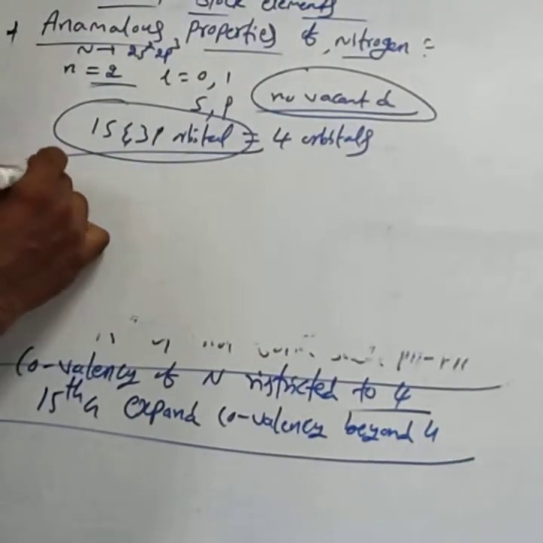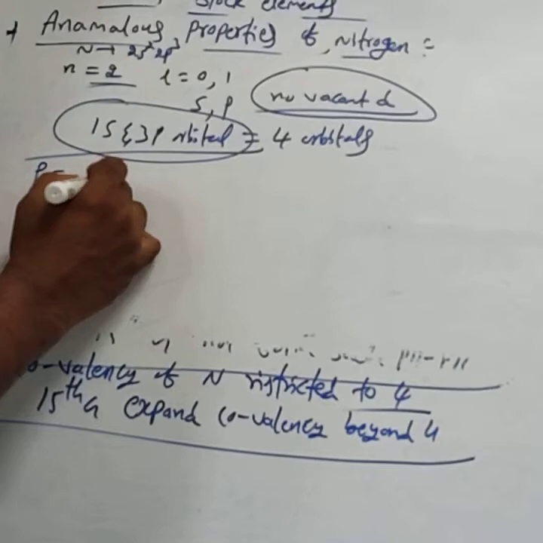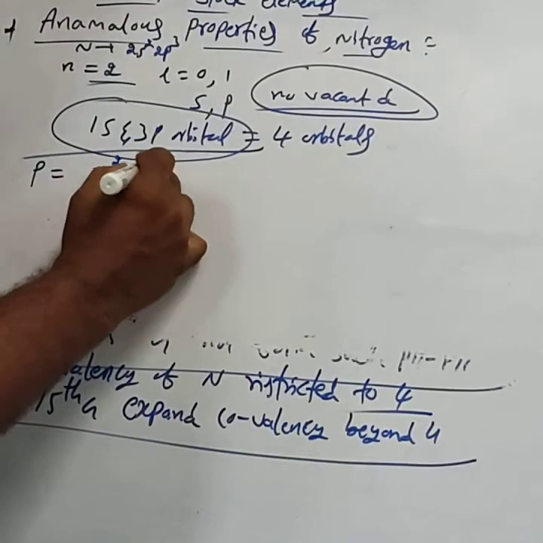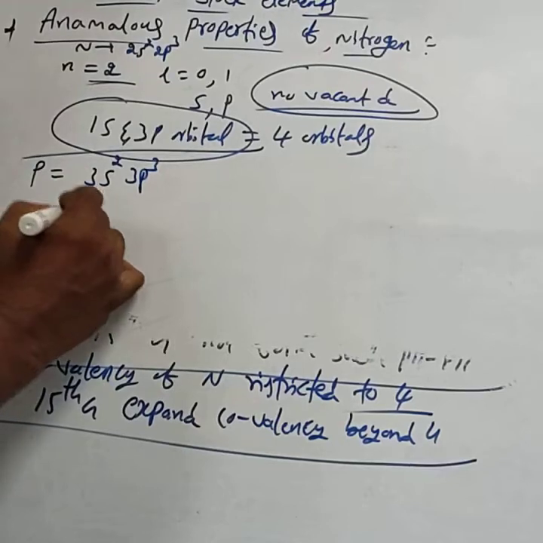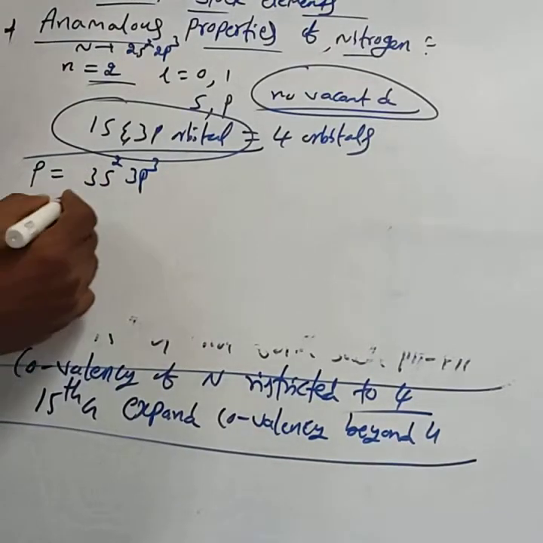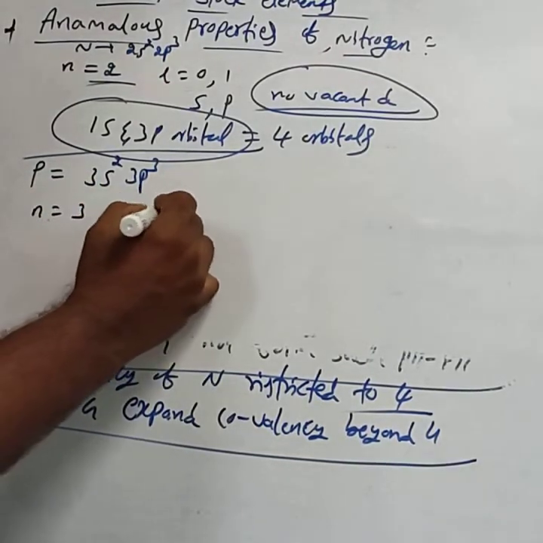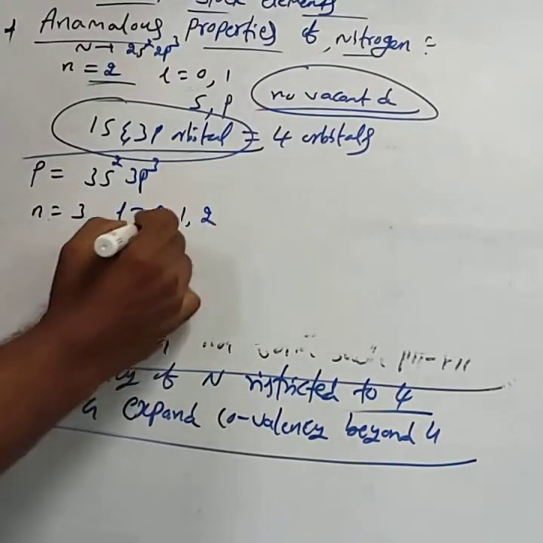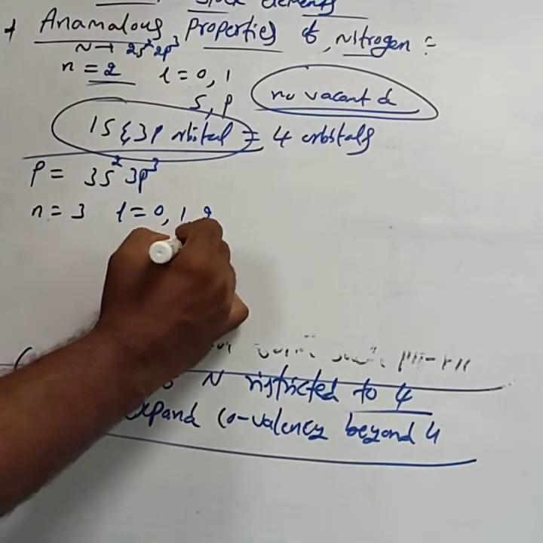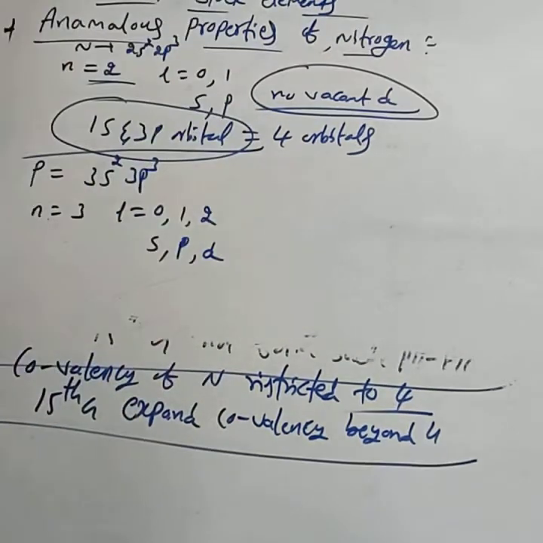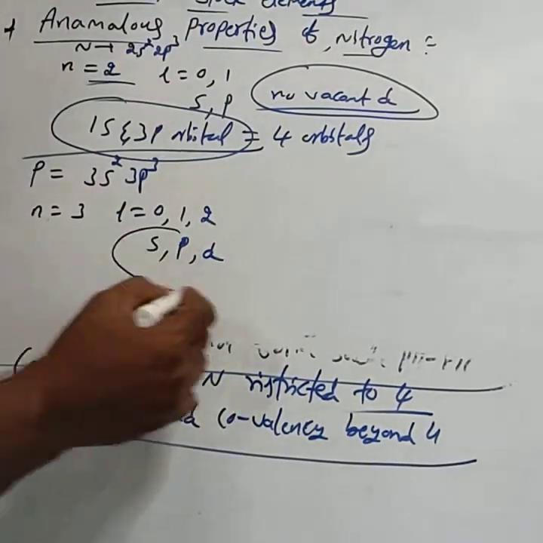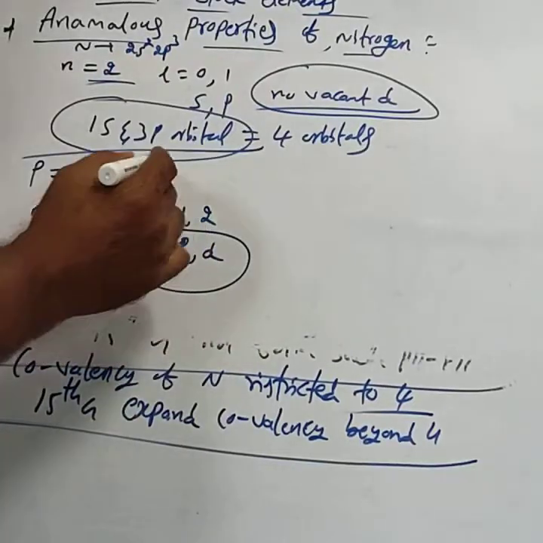For example, take phosphorus. The outermost shell of phosphorus is 3s2 3p3. That is, the valence shell of phosphorus is 3. For n value 3, l value is 0, 1 and 2. l equals 0 means s, 1 means p, 2 means d. That means phosphorus provides a vacant d orbital.